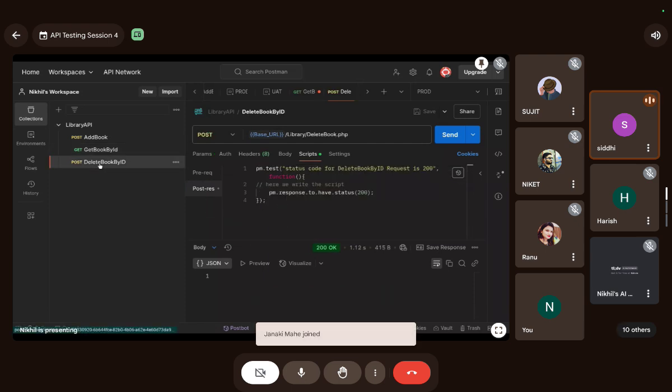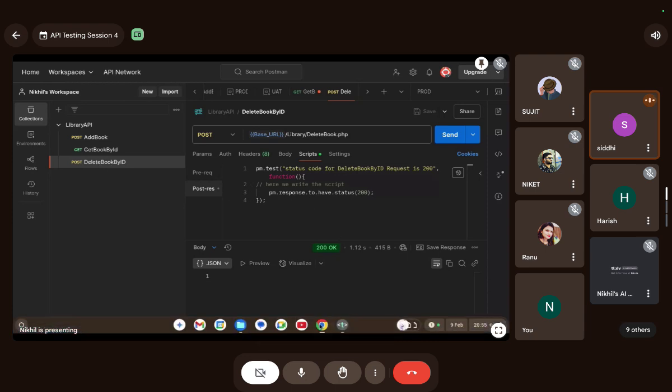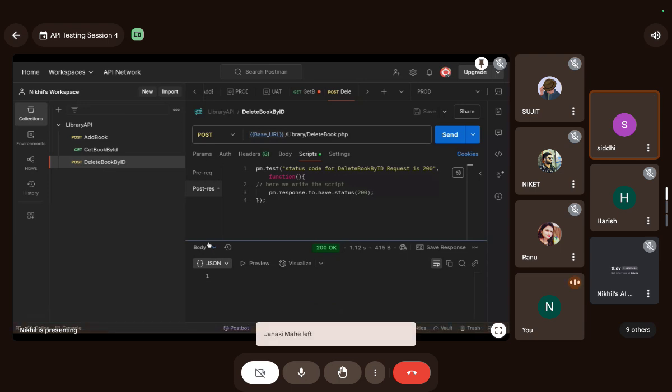How could I understand what I need to add under ISBN and AISLE? Did you attend the last class? I showed you a document, the API contract document. Everything is written in that, how to operate this API.